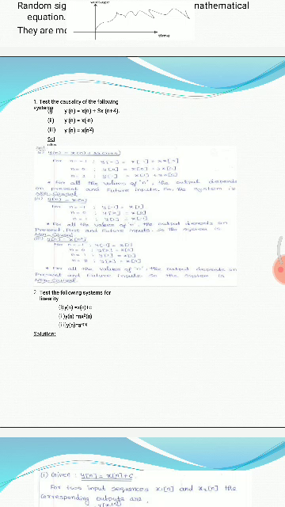How to find causal and non-causal: if the output depends on the present and future inputs, it's called non-causal. If the past, present and future values are involved, that is called non-causal. If only the present value is involved, it's called a causal signal. So likewise we have to put y of 0, y of 1, y of minus 1. If you put them in, we get positive values and negative values, and depending upon the values we can classify as causal and non-causal signals.